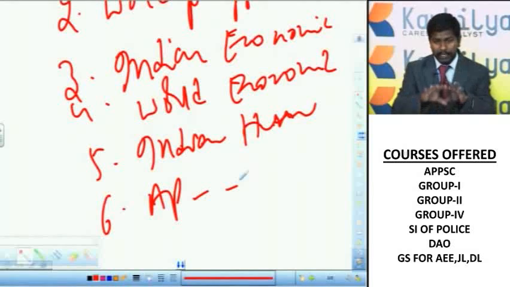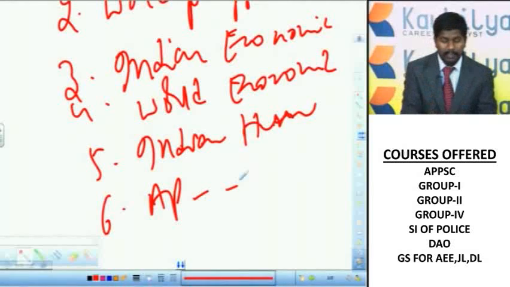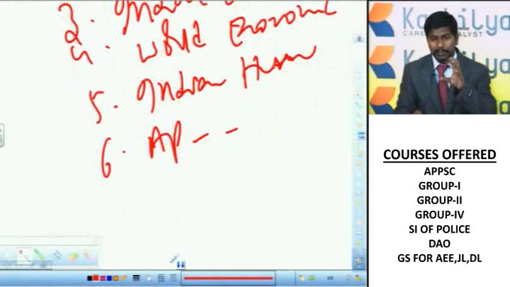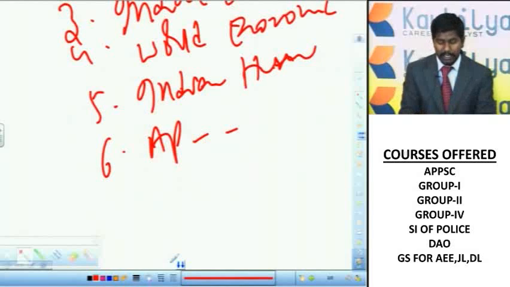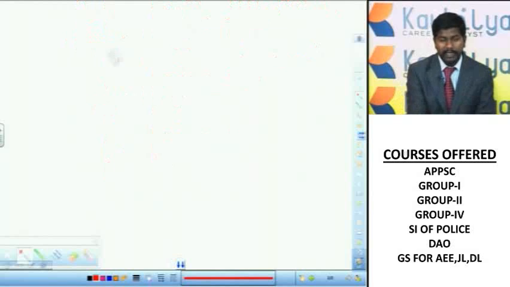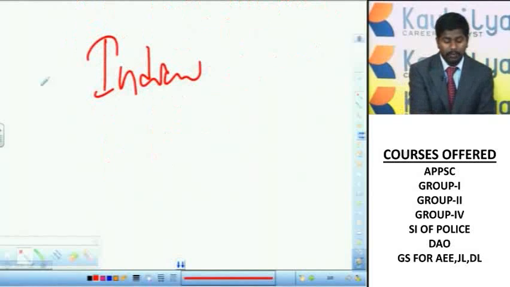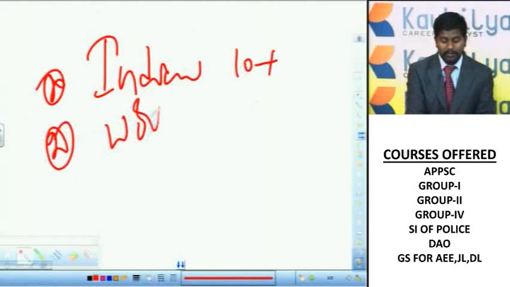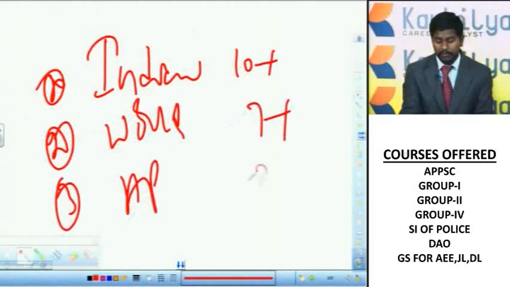That means if you divide the syllabus into a number of parts, these are the important parts according to the weightage of marks in the examination. But overall, if you take Indian, AP and world geography as a whole, from the examination point of view, Indian geography is the most important. You will get around 10 plus questions from Indian geography. After this, world geography is the important one, from where you will get around 7 plus questions in the examination. And the last one is AP geography, from where you will get around 3 plus questions. Right?